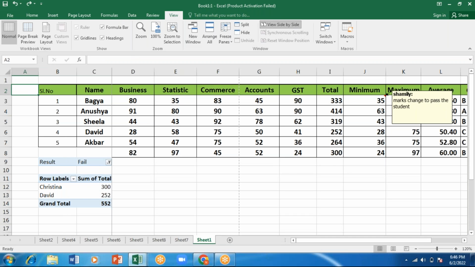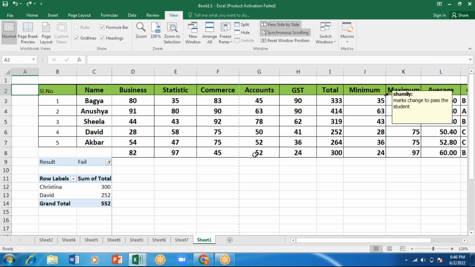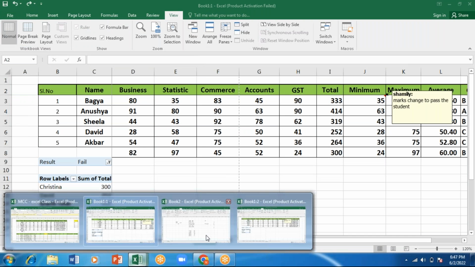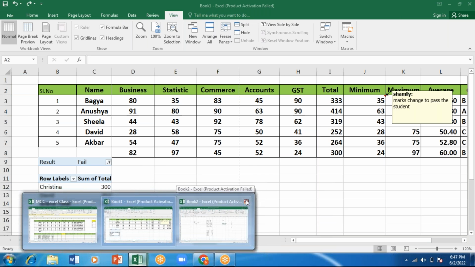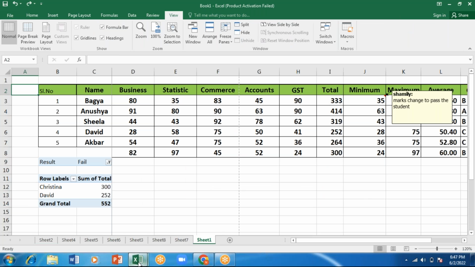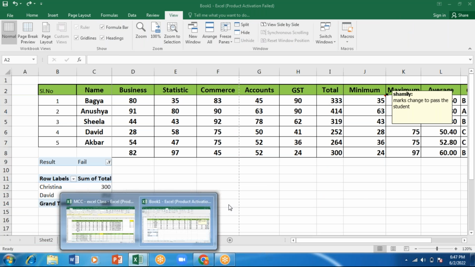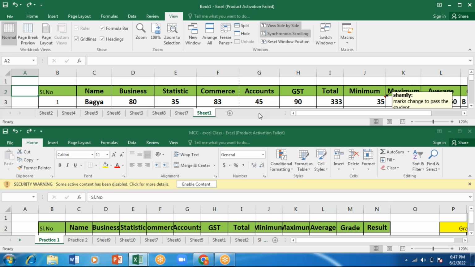Okay, view side by side. I'm having this Book1 and MCC class. I'll click on OK. So see here, side by side, if I want to view, I'll select this. Synchronize scrolling. View side by side. There are so many sheets, three sheets. I'll just remove this, I'll remove this also. So I'm having 2 sheets now. I'll go here, view side by side. So see, I'm having one data here, one data here.